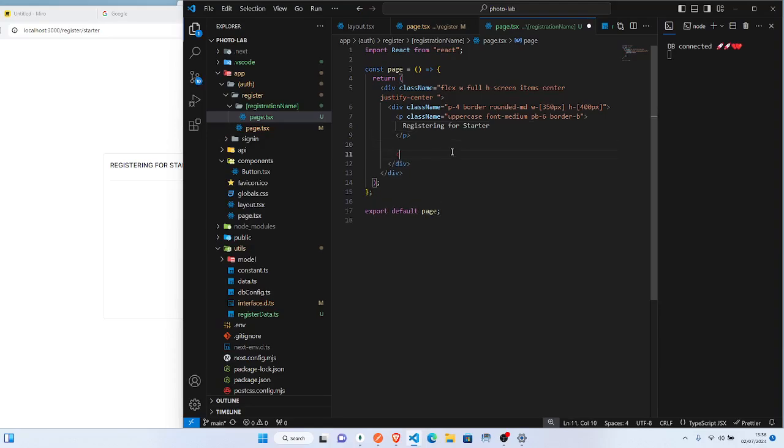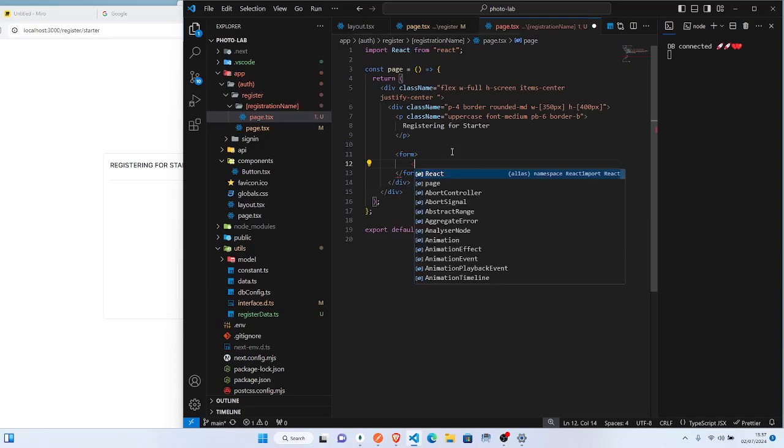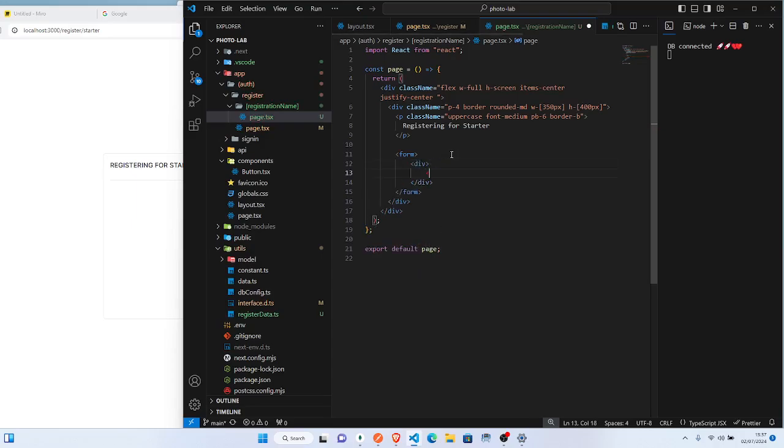Okay, so now right here I'll call form. So inside this form, of course, we get name, email, and password, right? So we'll call a div first. So inside that div, I'll call label. So inside the label, make I say name, and we'll get input.